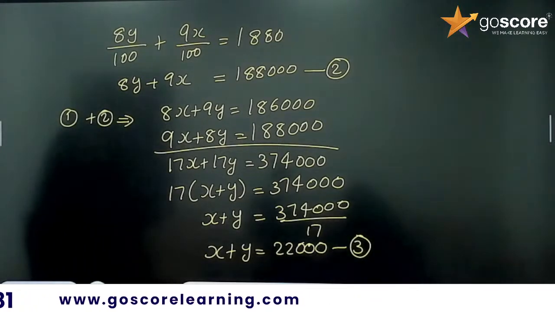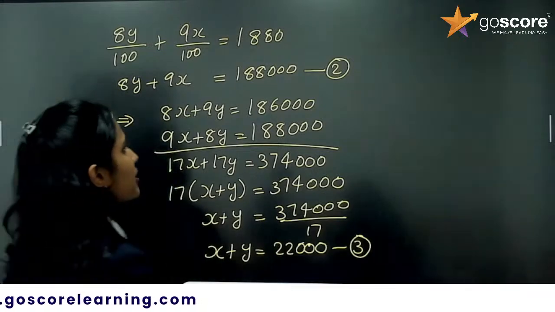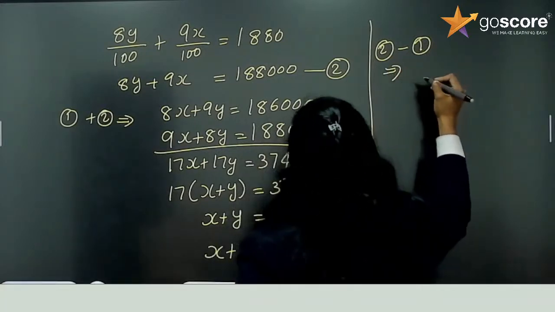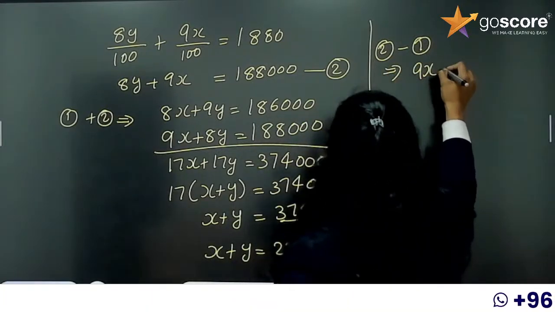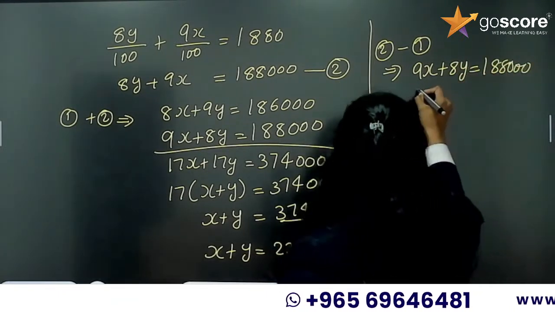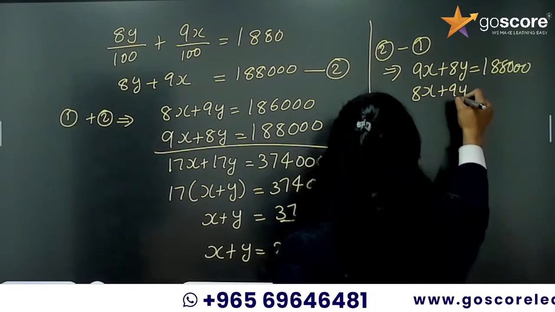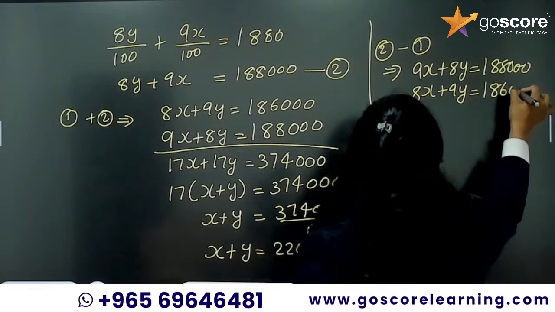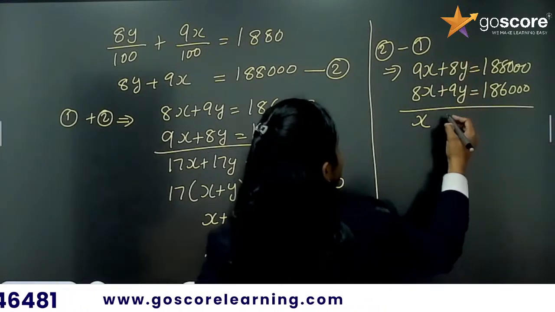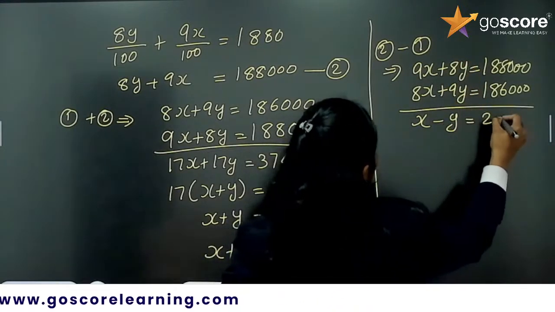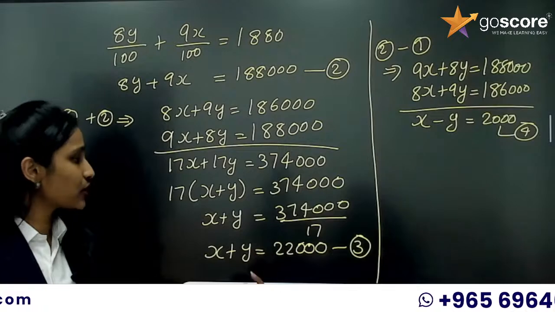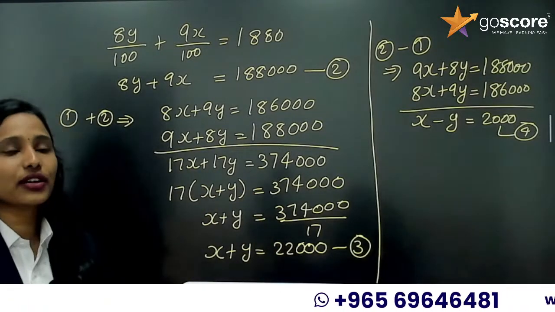Okay. Now we will subtract the first equation from the second one. So equation 2 minus equation 1, you will be getting 9x plus 8y equal to 1,88,000 minus 8x plus 9y equal to 1,86,000. So when we subtract this, 9x minus 8x will be x, and 8y minus 9y will be minus y equal to 2,000, which is our fourth equation. Now you have two simple equations, x plus y equal to 22,000, x minus y equal to 2,000.